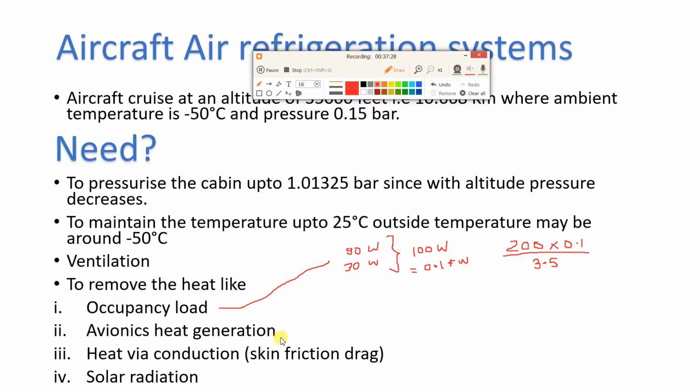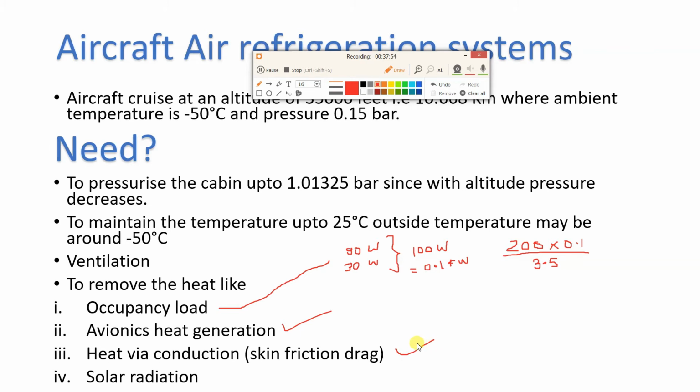Next is avionics heat generation. Inside the cockpit, and even in the cabin part where passengers are, there might be some avionics. Mainly avionics is in the cockpit, but some electronics might be in the cabin as well, so heat is generated, and that heat also we have to remove. This is one more component of the heat. The next component is heat via conduction due to skin friction drag.